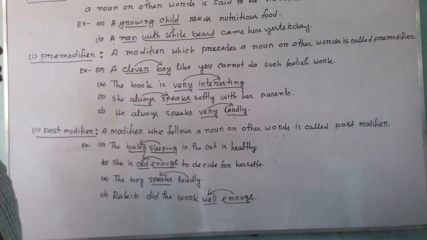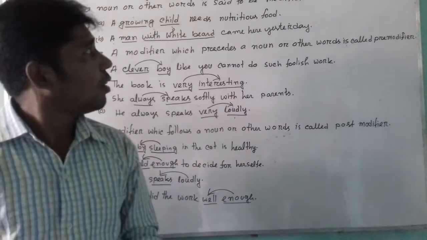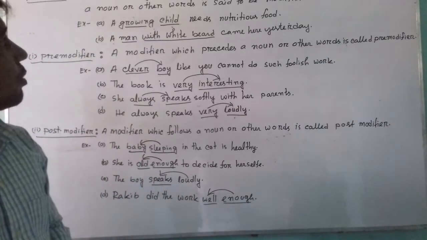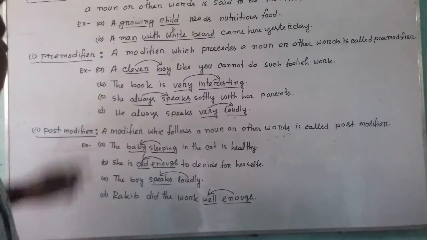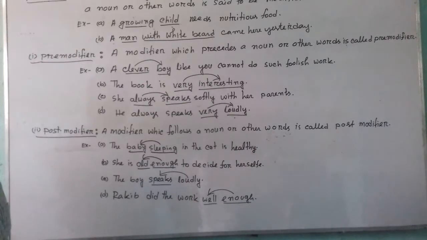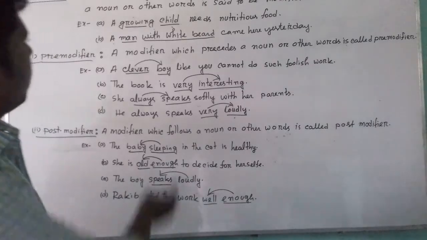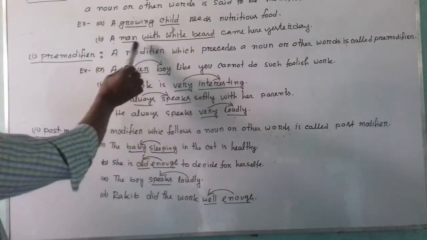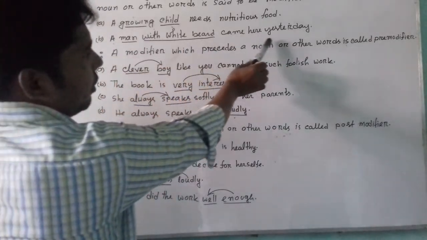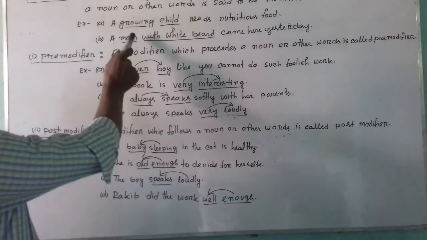A word or group of words that gives additional information about a noun or other words is said to be a modifier. This is the definition of modifier, and you have to have a clear idea about it. And the examples of modifier: a growing child needs nutritious food. A man with white beard came here yesterday.